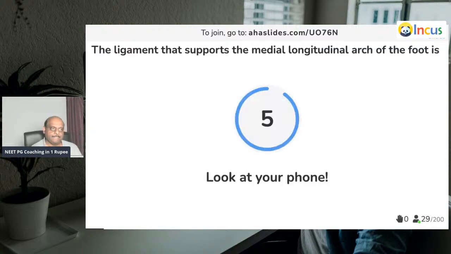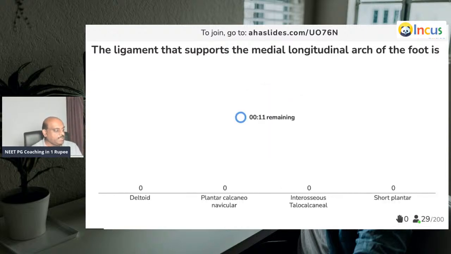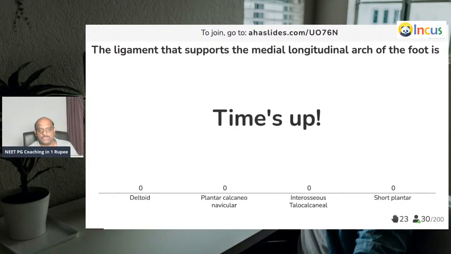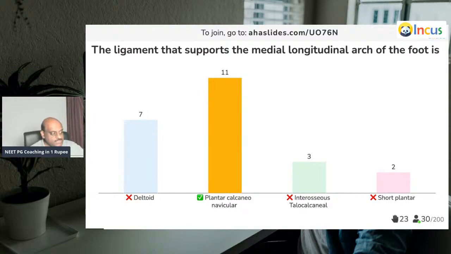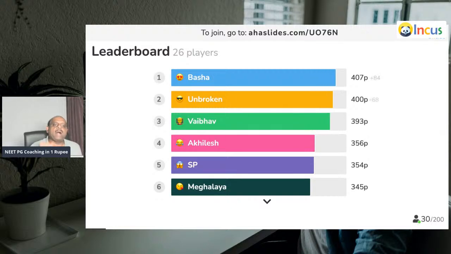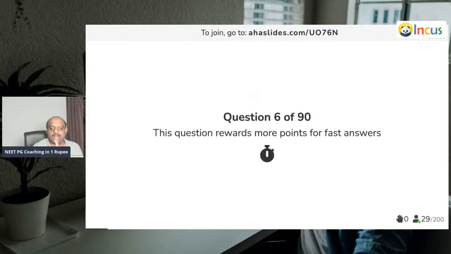Question number 5. The ligament that supports the medial longitudinal arch of the foot is, what is that ligament? Please look at your phone and punch. So you need to know what are the dynamic supports and what are the passive supports. Tibialis posterior, tibialis anterior, flexor hallucis longus, and intrinsic plantar muscles, they are all the dynamic support, is what you need to remember. Very good. Basha is the hero of this question. Absolutely great. Now, question number 6.